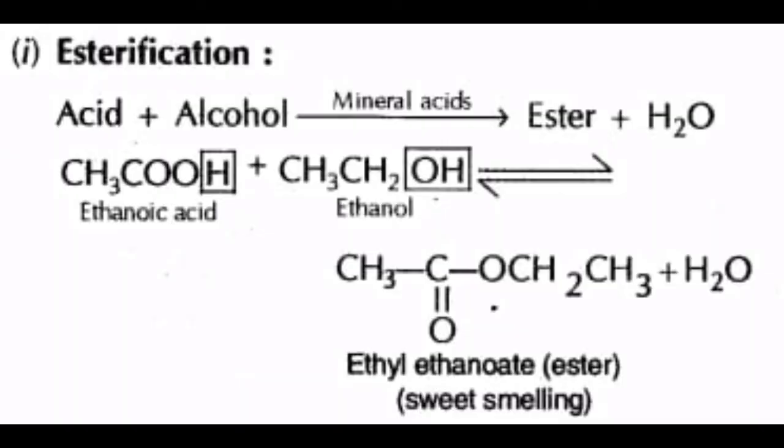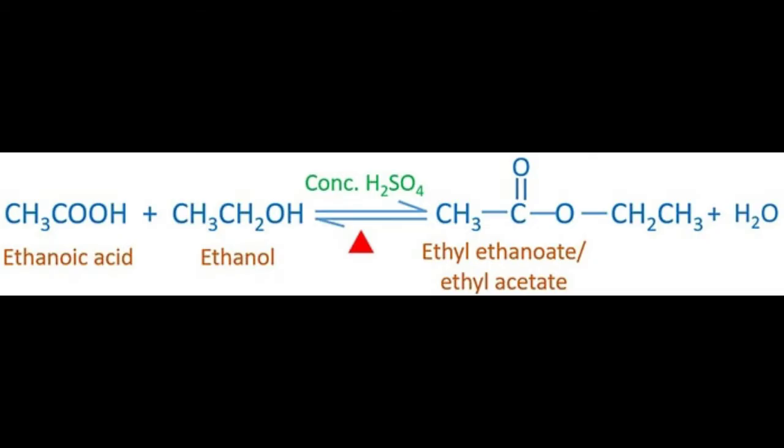Esterification. The reaction of an alcohol with a carboxylic acid gives a compound having fruity odor. This compound is called an ester and the reaction is called esterification. Ethanol reacts with ethanoic acid in the presence of concentrated H2SO4, that is sulfuric acid, to form ethyl ethanoate, an ester.